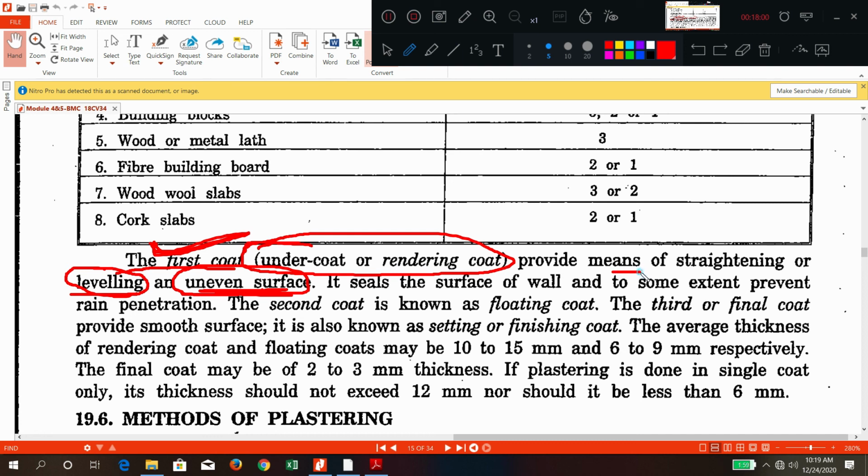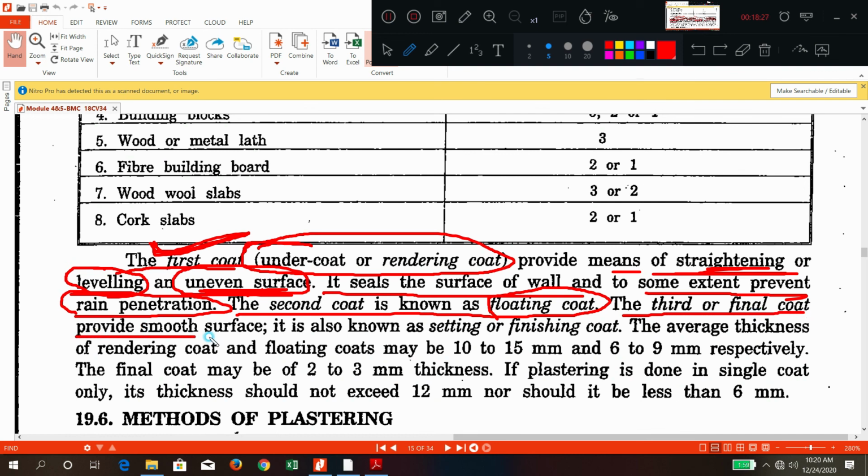That means it provides straightening work. It gives straightening and leveling of an uneven surface. It seals the surface of the wall to some extent and prevents rain penetration. The main purpose is to give a level surface. The second coat that you apply is called the floating coat, or intermediate coat. The third or final coat will provide a smooth surface. It is also called the setting or finishing coat.